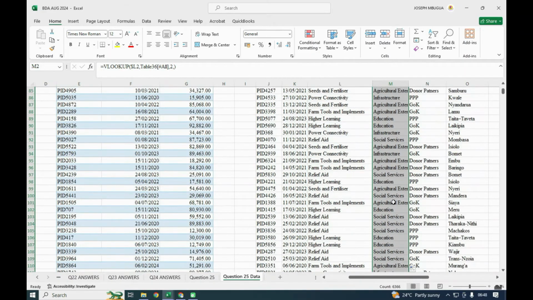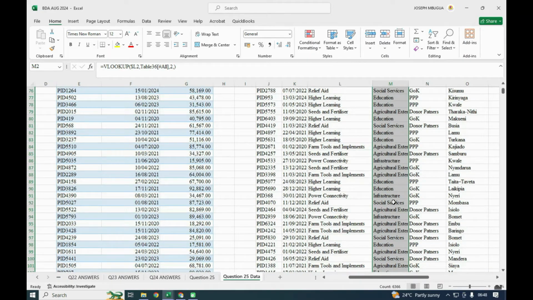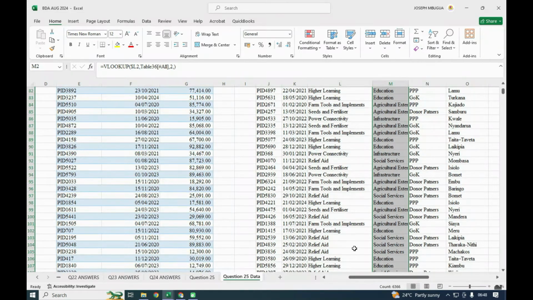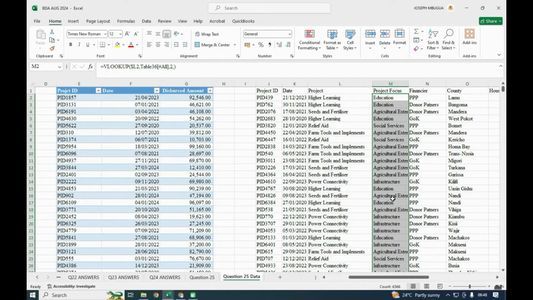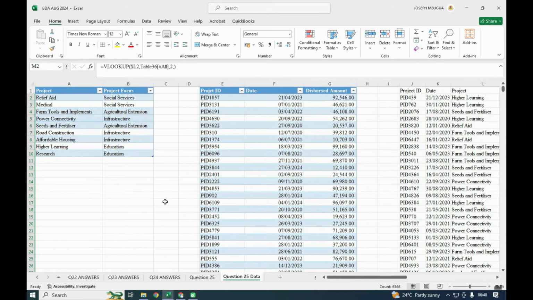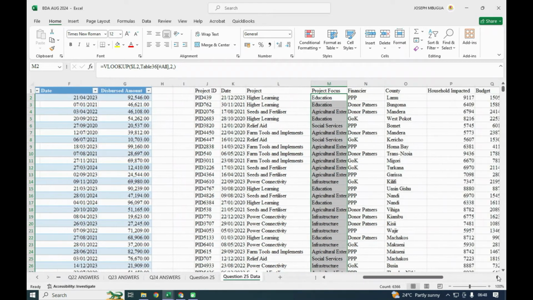Remember, there are so many entries, 6,000 and something. Relief falls under social, power connectivity under infrastructure, seeds and farm tools under agriculture, higher education, and so on. You'll find that it has picked the values, and that earns you 1 mark for fixing the project focus. We have used the VLOOKUP. This column is what we needed to fix, and we took from the first table, column 2, the project focus, so that it can look at that value and return it in the column that we need.